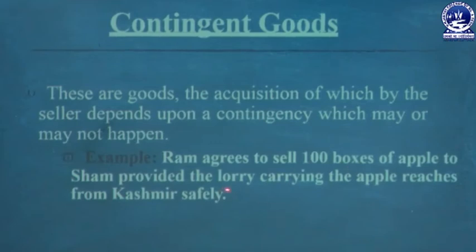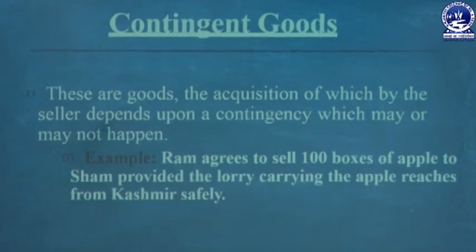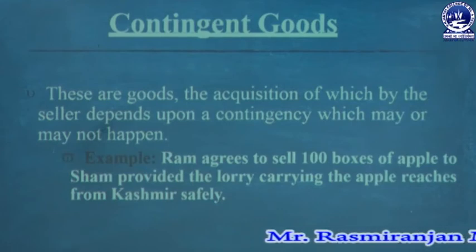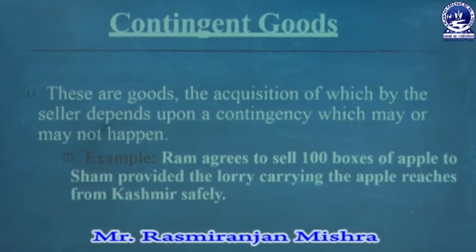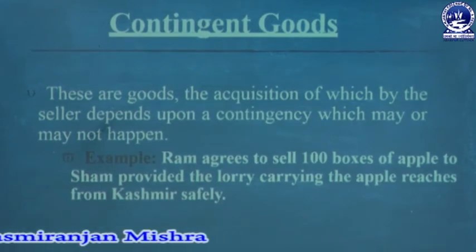So when the lorry takes the apples from Kashmir and safely reaches the particular place, then the sale will take place. The lorry may take the apples from Kashmir or may not, and whether it will reach the particular destination we cannot predict, as that depends upon a contingency which may or may not happen. That's why the sale of 100 boxes of apples here is known as contingent goods.